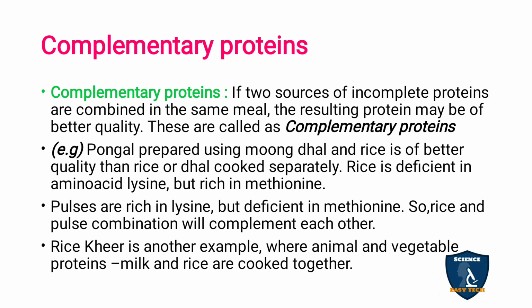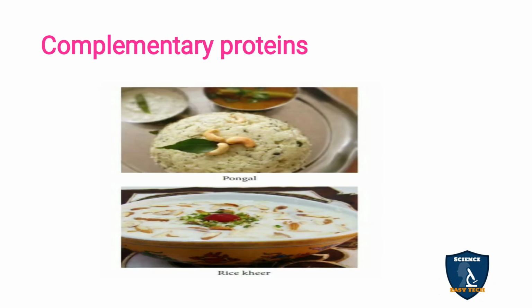Similarly, rice and milk, such as rice kheer, is another example where animal and vegetable proteins are mixed together and cooked. In milk you have all the essential amino acids, while in rice only some of the essential amino acids are there. When you mix everything, you have a good source of proteins.